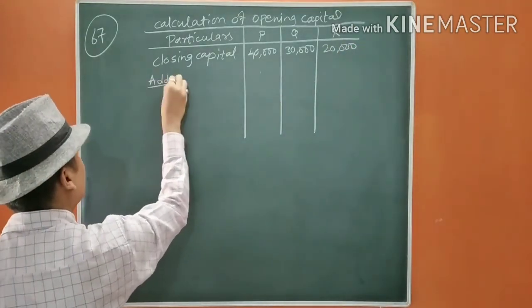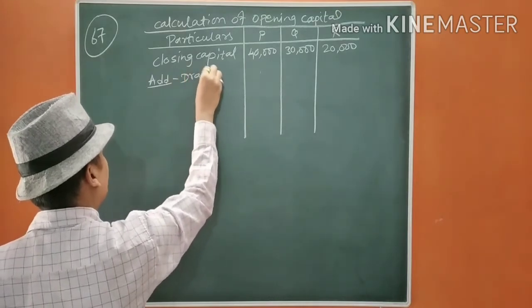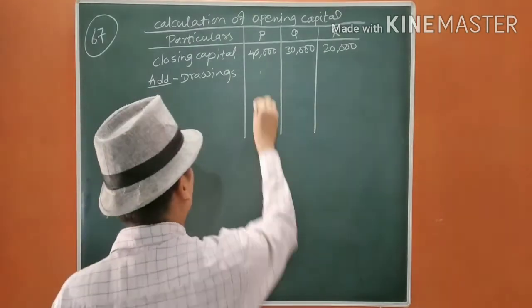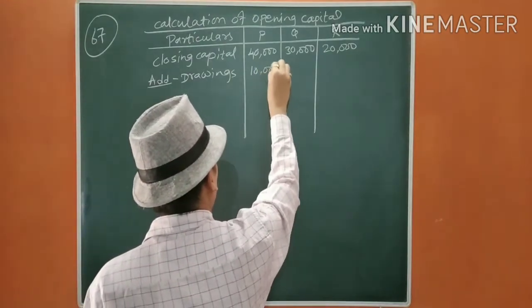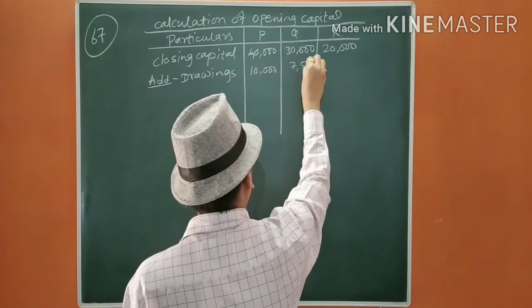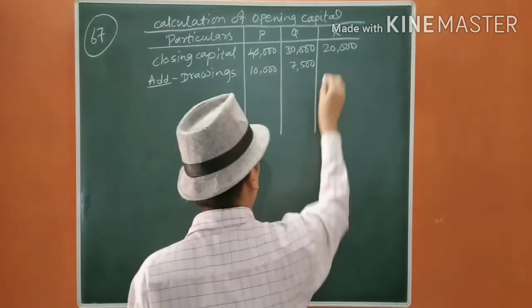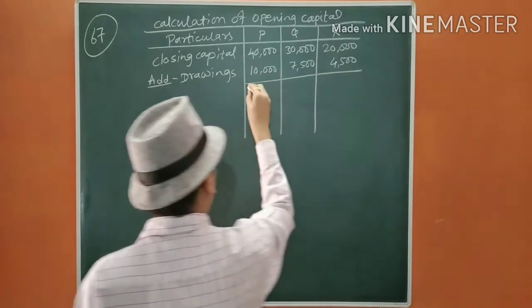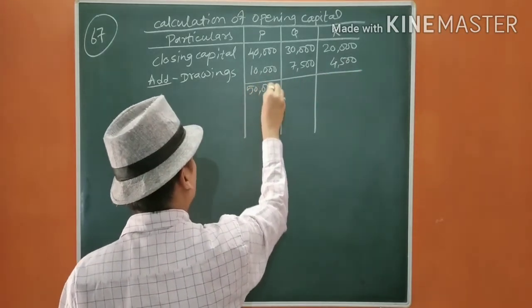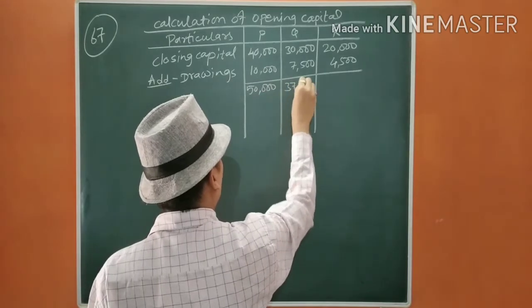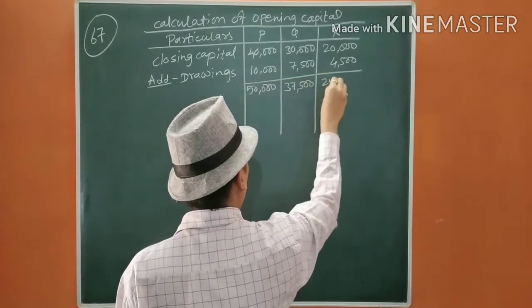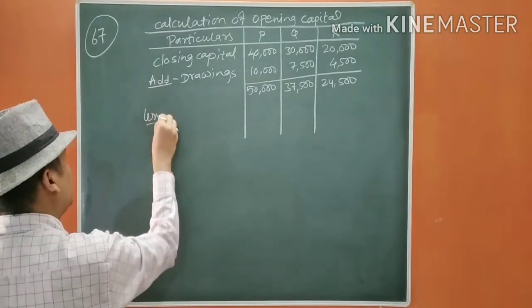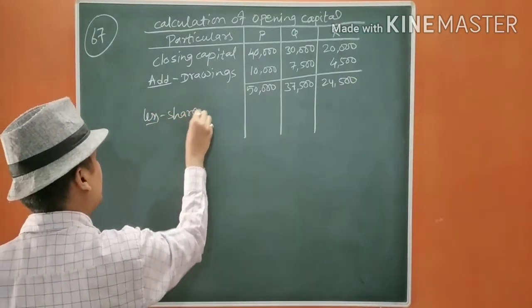We have to add the drawings, that is 10,000, 7,500 and 4,500, which gives 50,000, 37,500 and 24,500. Less sharing profits.